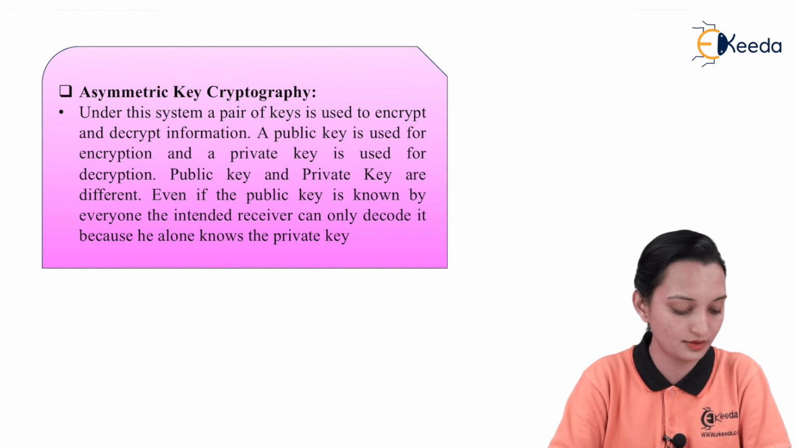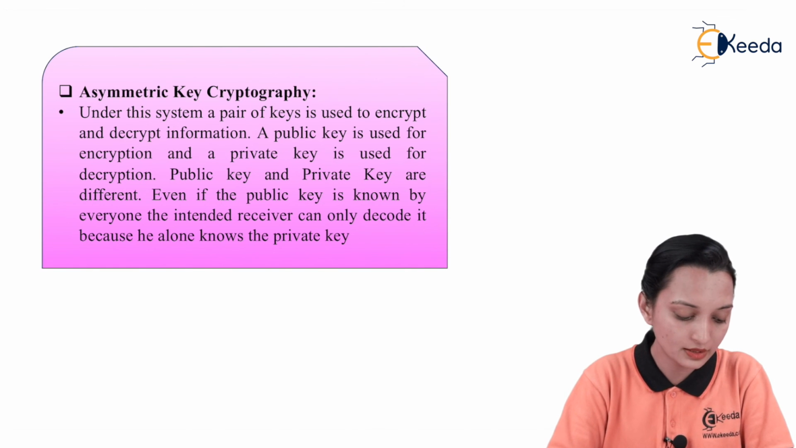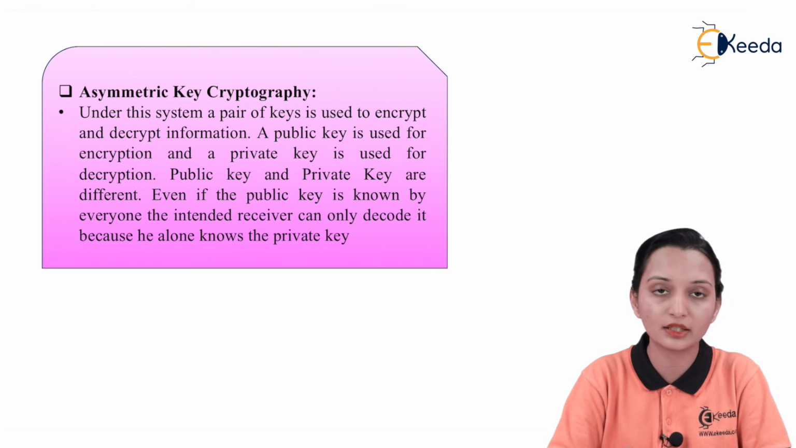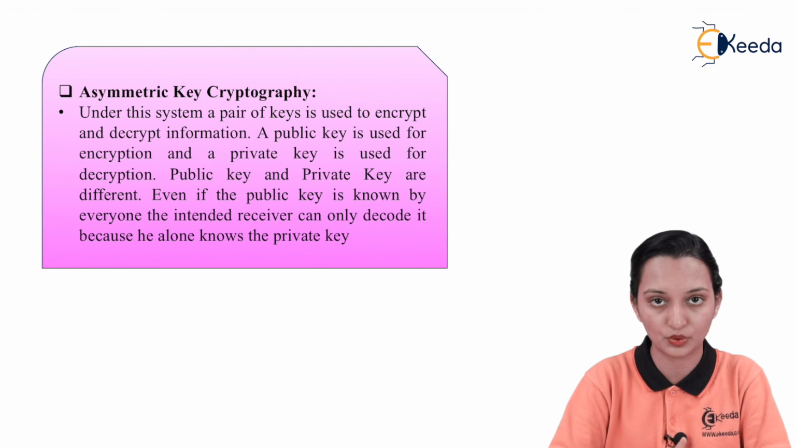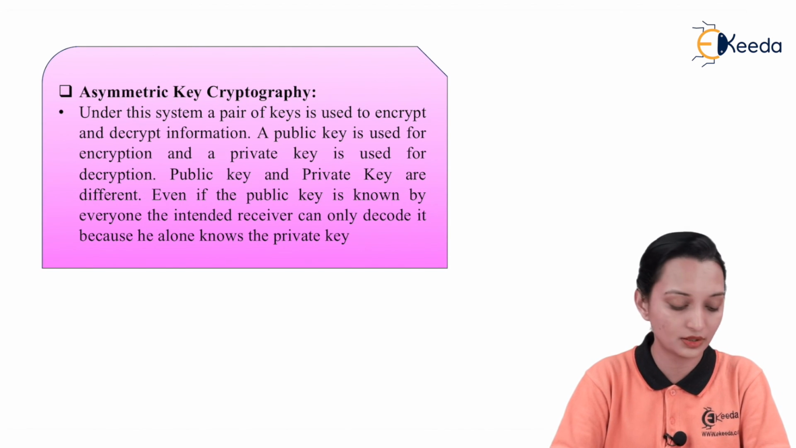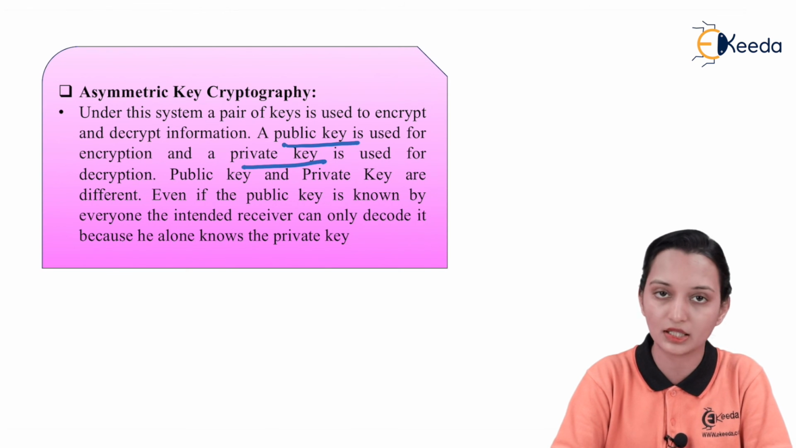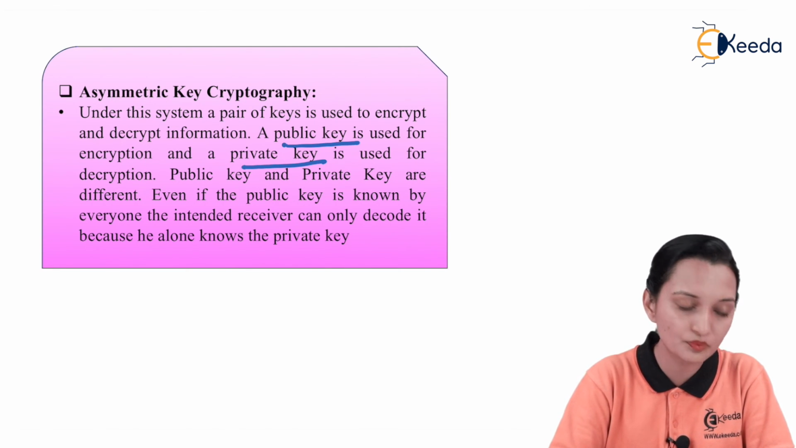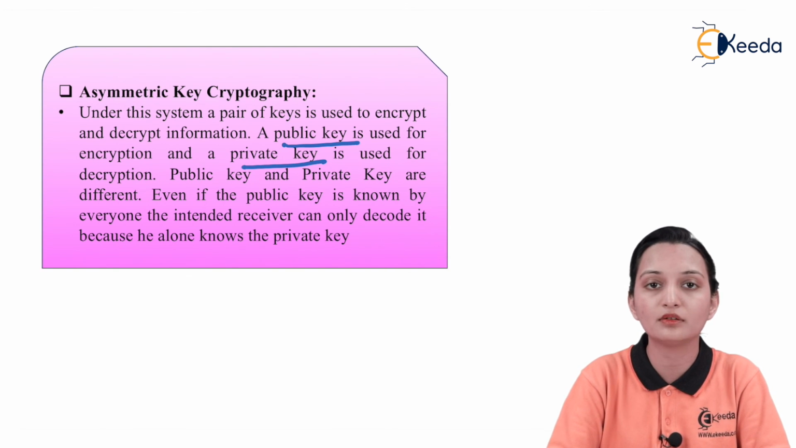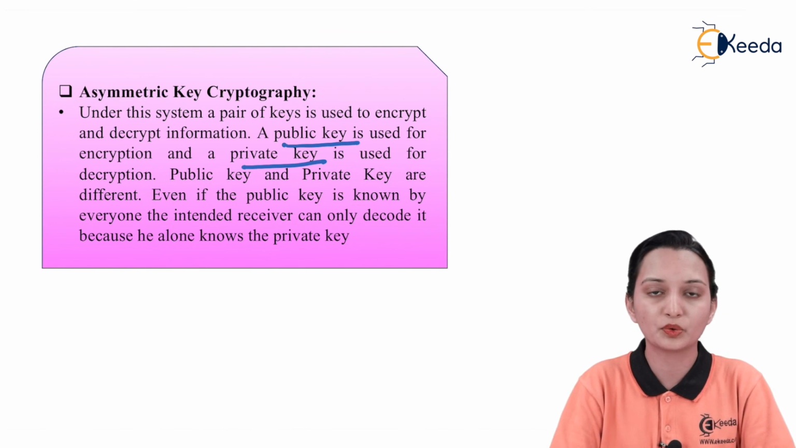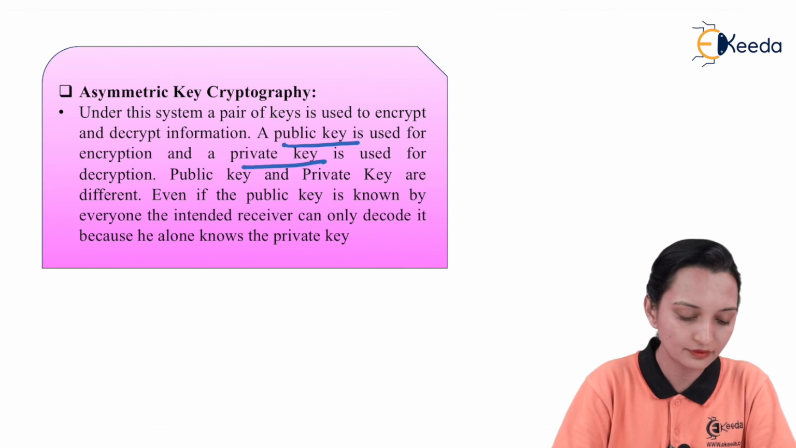Now, the third one is asymmetric key cryptography. Under this system, a pair of keys is used to encrypt and decrypt the information. As I already told you, in symmetric key cryptography only one key is used. In asymmetric key cryptography, a pair of keys is used. Here, the pair of public and private key is used. The public key is used for encryption and the private key is used for decryption. Encryption will be done on the sender side. So here two types of keys are used, one public and one private.